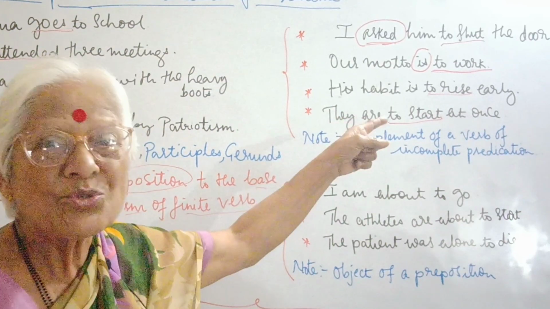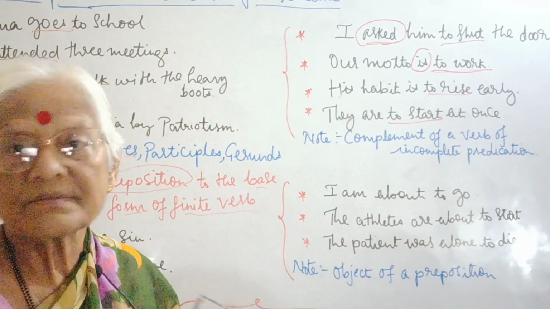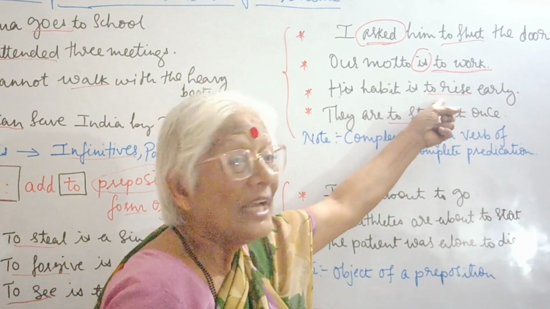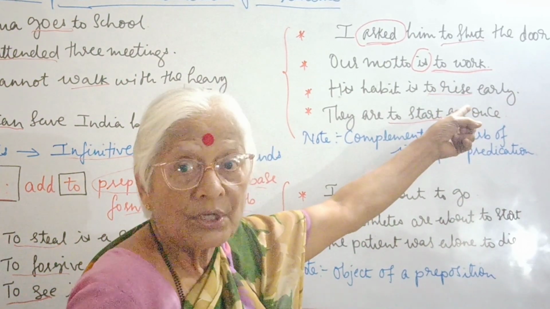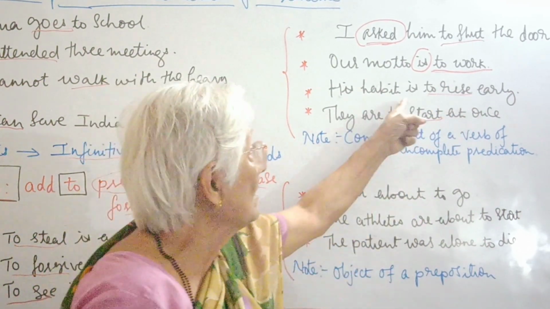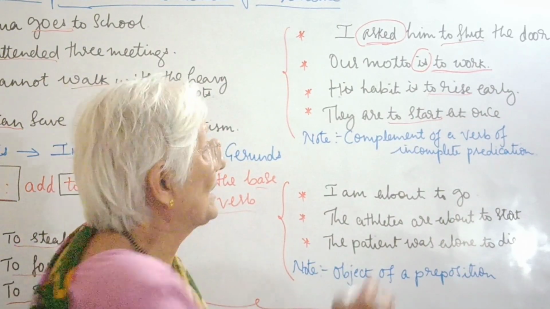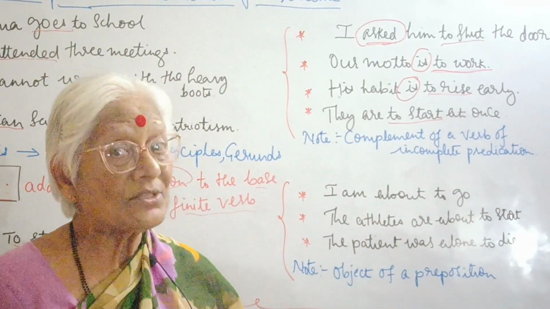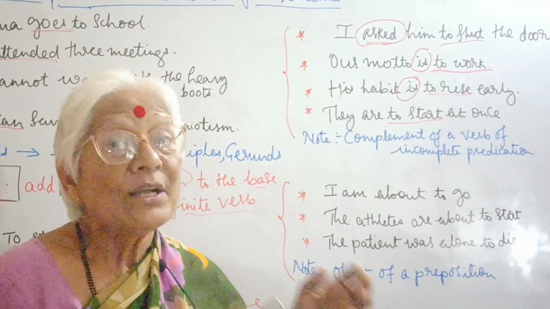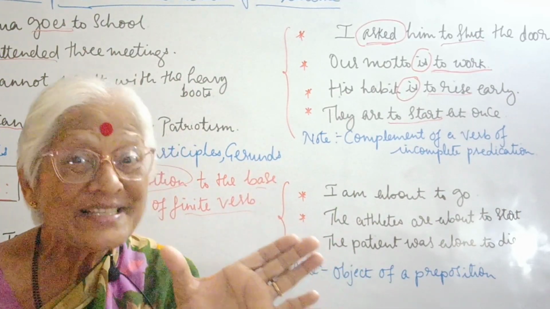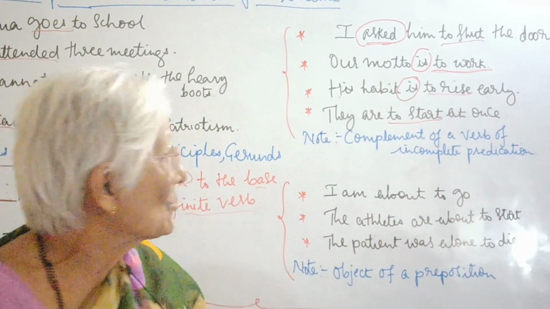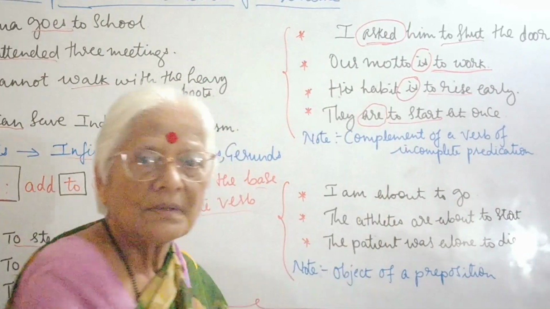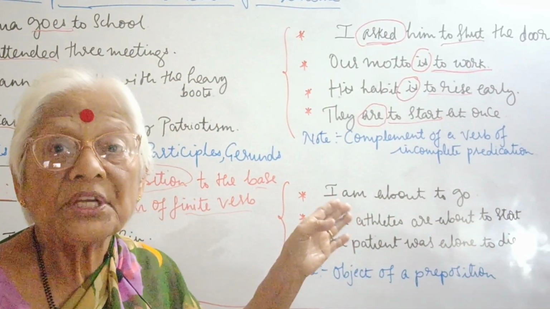Now, his habit is to rise early. Now, you will say his habit is. Doesn't make sense. But when I say to rise early, then I have used the infinitive to rise. Of course, I have to use another word also to complete the sense of the sentence. But here, is is a verb of incomplete predication. They are to start at once. They are. Makes no sense. But when I say they are to start at once, the sentence is complete. It makes sense. So here my infinitive is to start, and the verb are is a verb of incomplete predication.